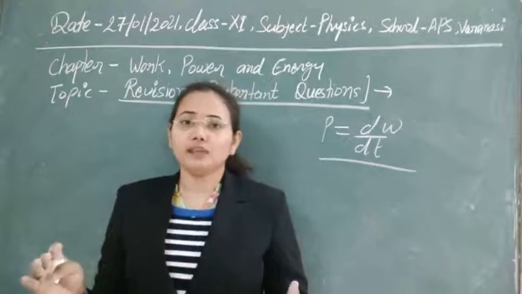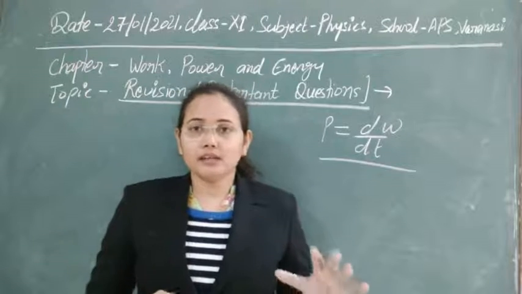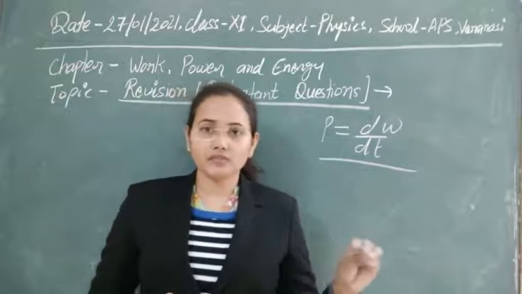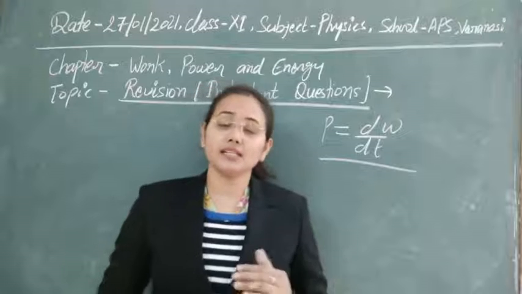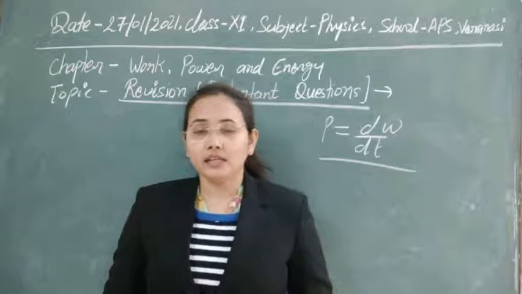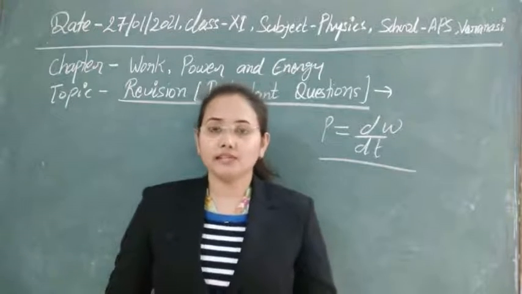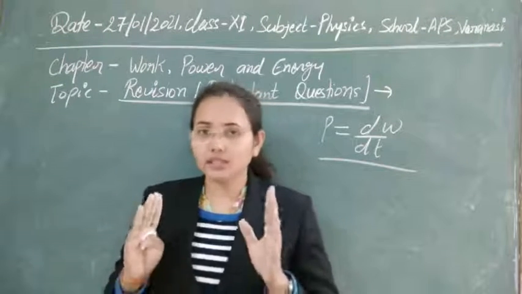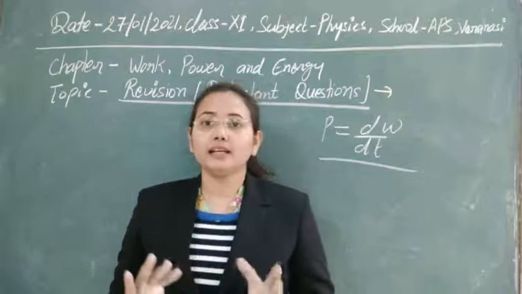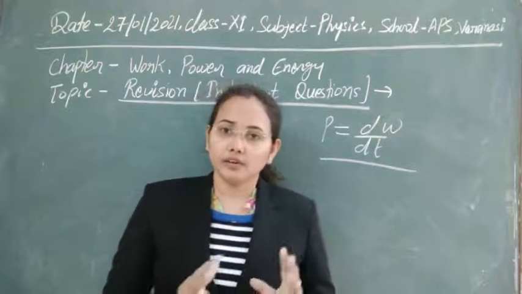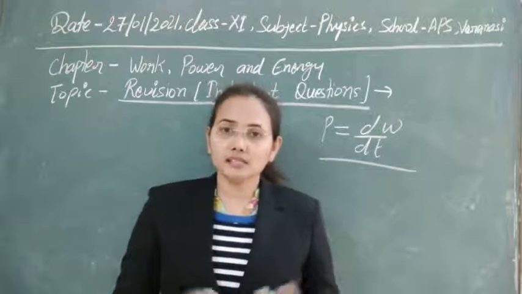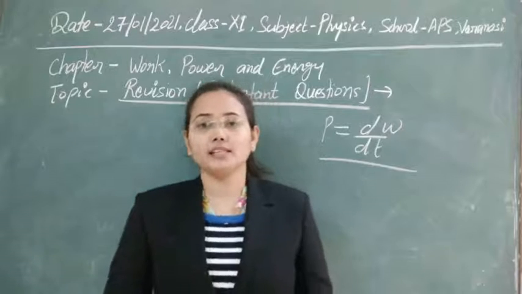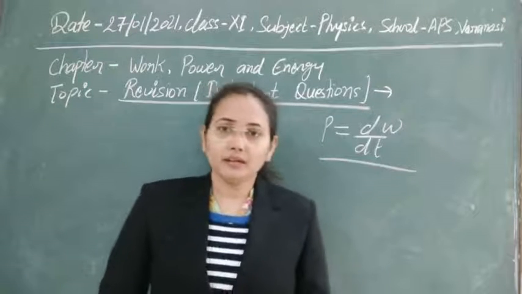But in this chapter, in the case of energy, we have just studied the mechanical energy, the conservation of mechanical energy, and how many types of mechanical energies we have. In general, mechanical energy is the sum of kinetic energy and potential energy.